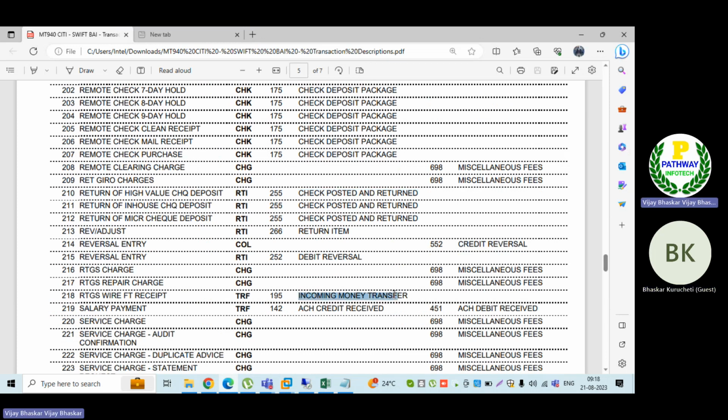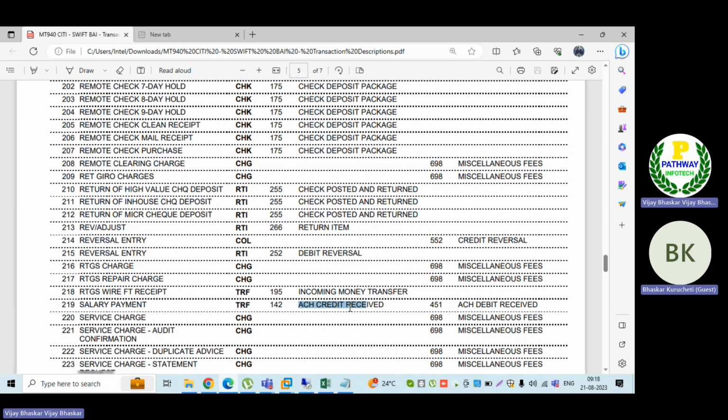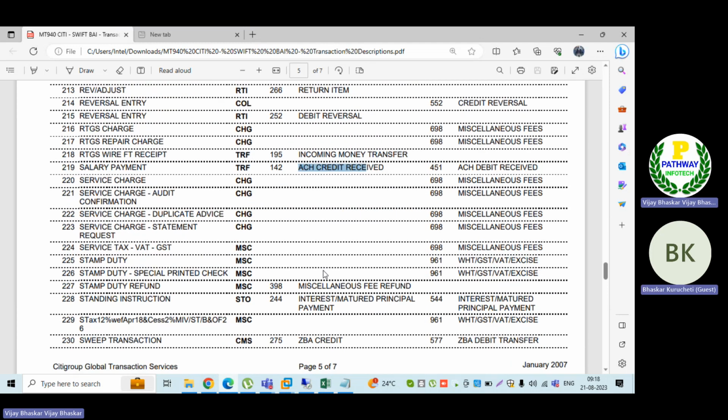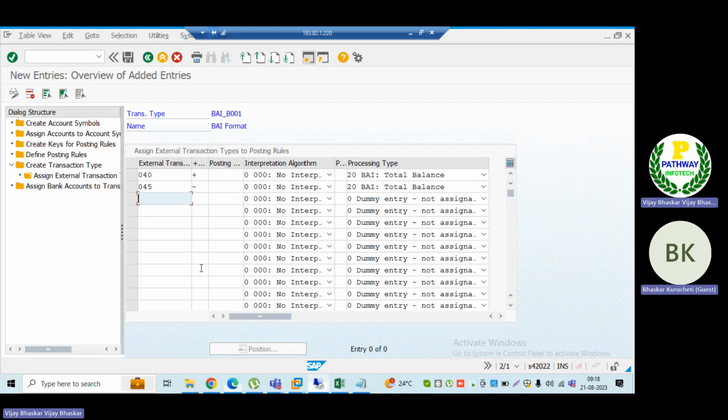195 incoming money transfer, ACH credit. So it depends on my business requirement, sir, which I am going to map. Now let me map, sir. Here, let's say 191. So 191 is the incoming payment, sir.